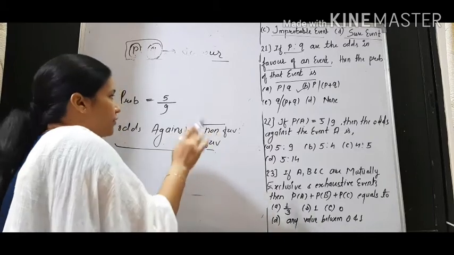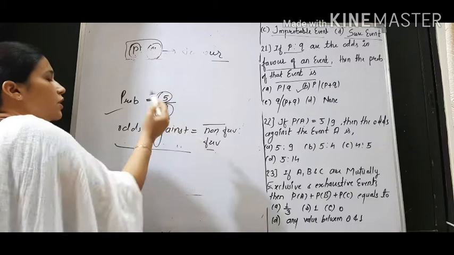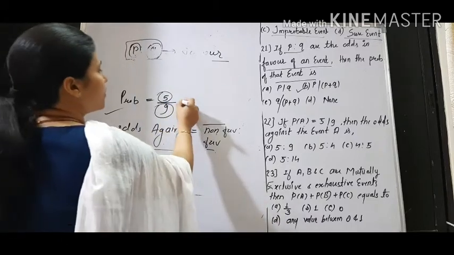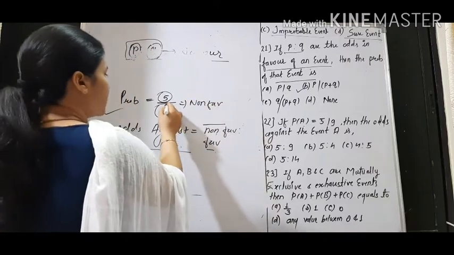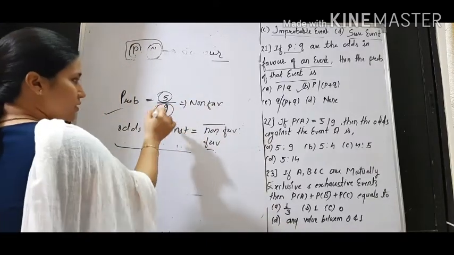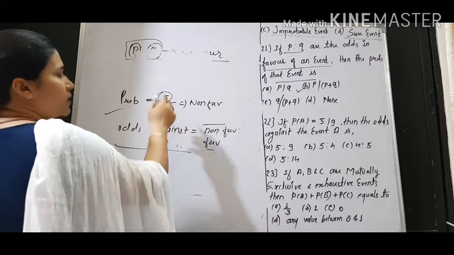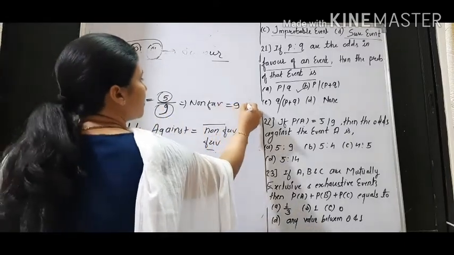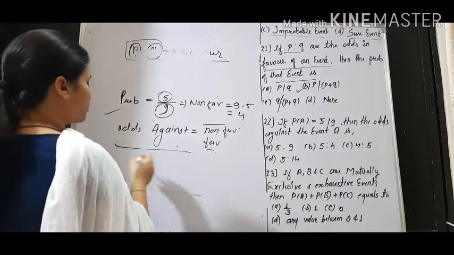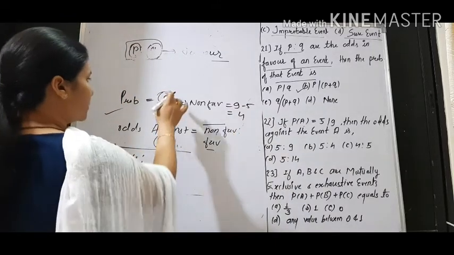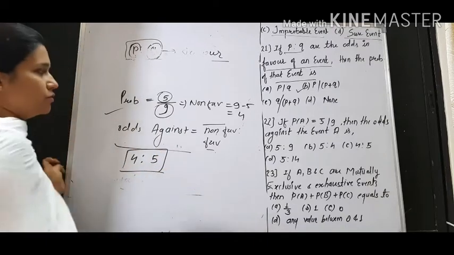In odds in favor we take first favorable and then non-favorable, and in odds against we take first non-favorable and then favorable. Now probability is given, it means this is favorable and this is total. Then what is non-favorable? If we subtract 5 from 9, 9 is the total, 5 is the favorable, then non-favorable is 9 minus 5, that is 4. So odds non-favorable is 4 and favorable is 5. So odds against are 4 is to 5.